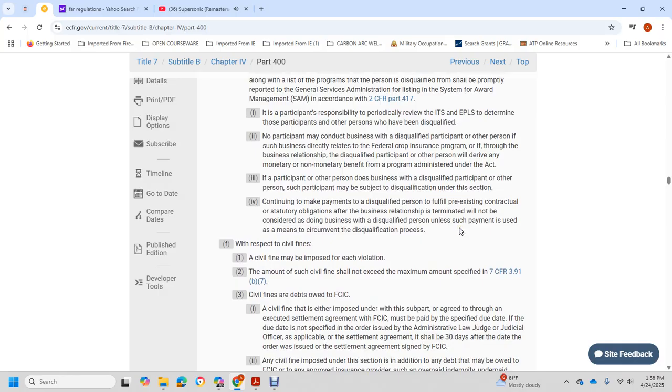Continuing to make payment to a disqualified person, fulfilling a pre-existing contractual or statutory obligation of the bill, for business with the relation terminated at the time of doing business with the disqualified person, is allowed only where the payment is due, without circumventing the disqualification process.